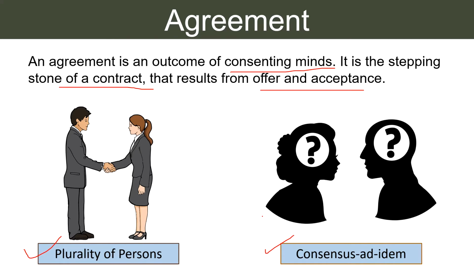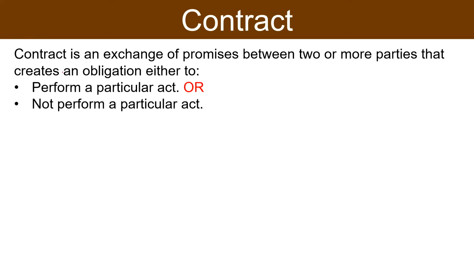So, there will be no contract in this case because there is no consensus ad idem. Moving on to contract. A contract is an exchange of promises between two or more parties that creates an obligation either to perform a particular act or not perform a particular act. A contract is an agreement whose object is to create legal obligation, that is, a duty enforceable by law. This obligation is recognized and enforced by law.